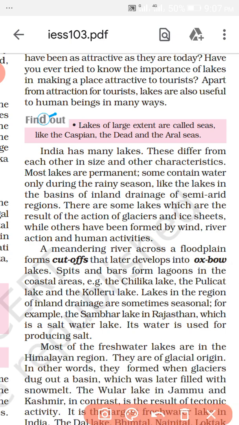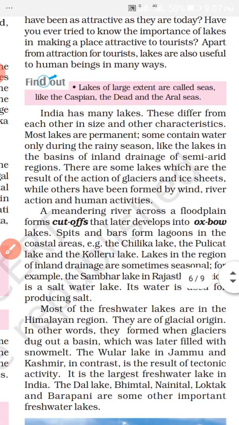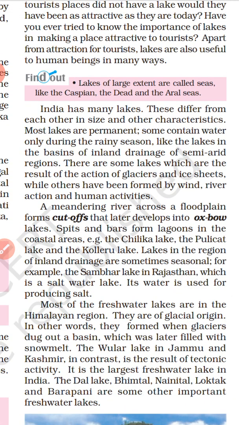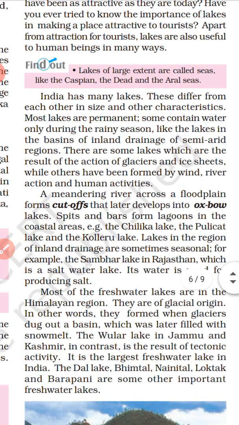Lakes come in different forms, sizes, and characteristics. Some are permanent, or present only during certain seasons. In the inland drainage of semi-arid regions, there are lakes. They are important for generating electricity and for fishing.